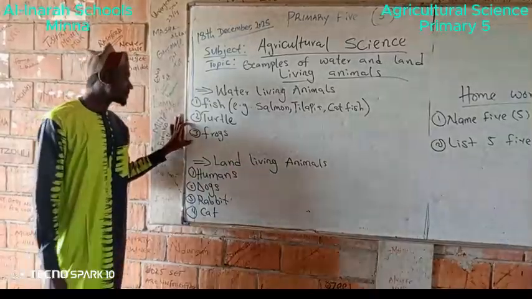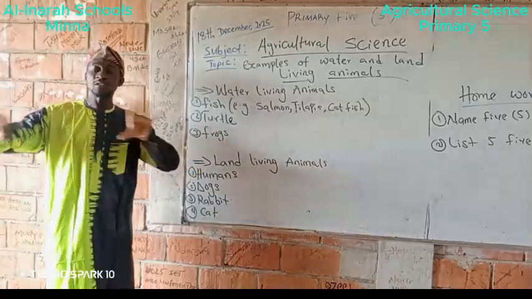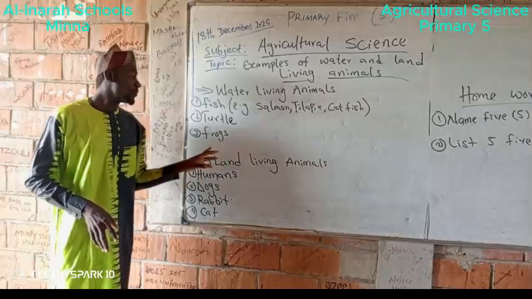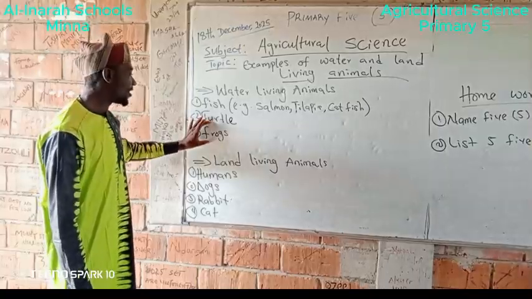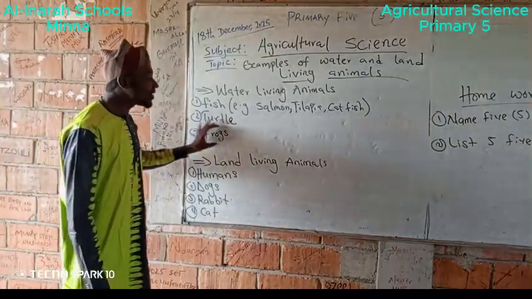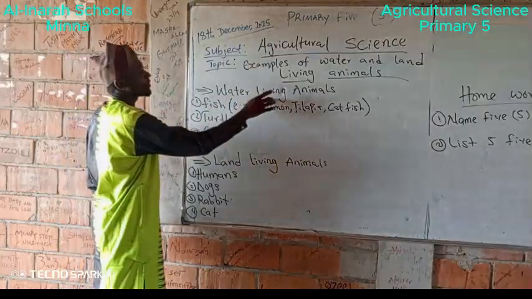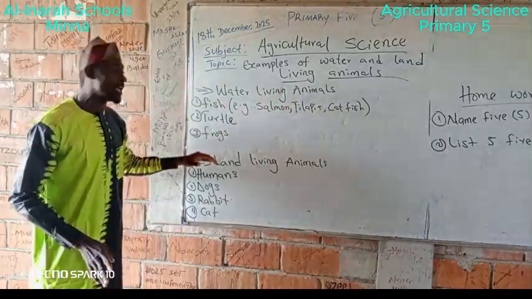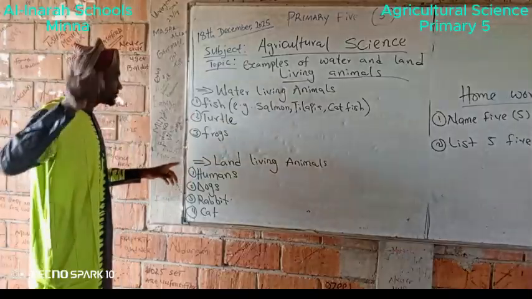The third one is frog, which I believe that each one of us used to see around us. If you don't know it, frog in Nupe language we call it Tampolo. In Hausa we call it Kwado. These are water living animals. I believe that we have many of them, but these are the ones that we can list. You list the rest for me your own.